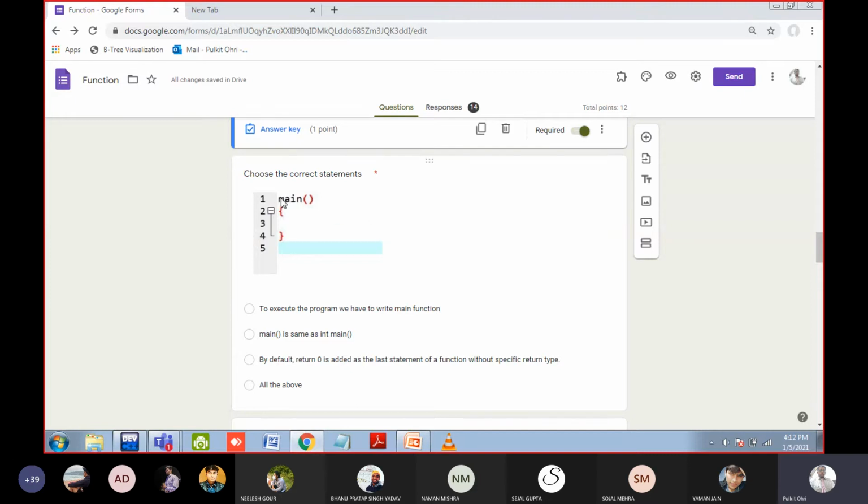Okay, you can write int here. No worry, it will work. But yes, you will see a blank screen. The code will execute, but you will see a blank screen. Computer will go inside the main function. Nothing is there. So blank screen will occur. To execute the program, we have to write the main function.